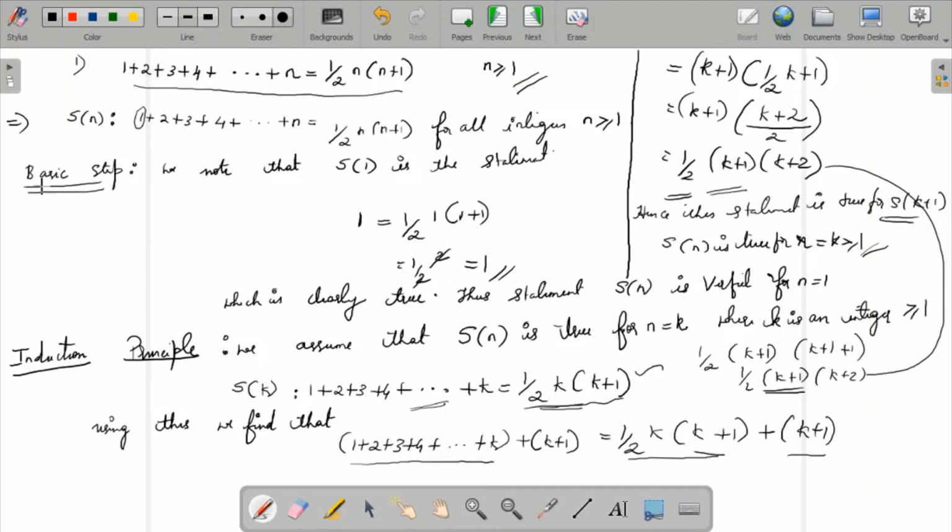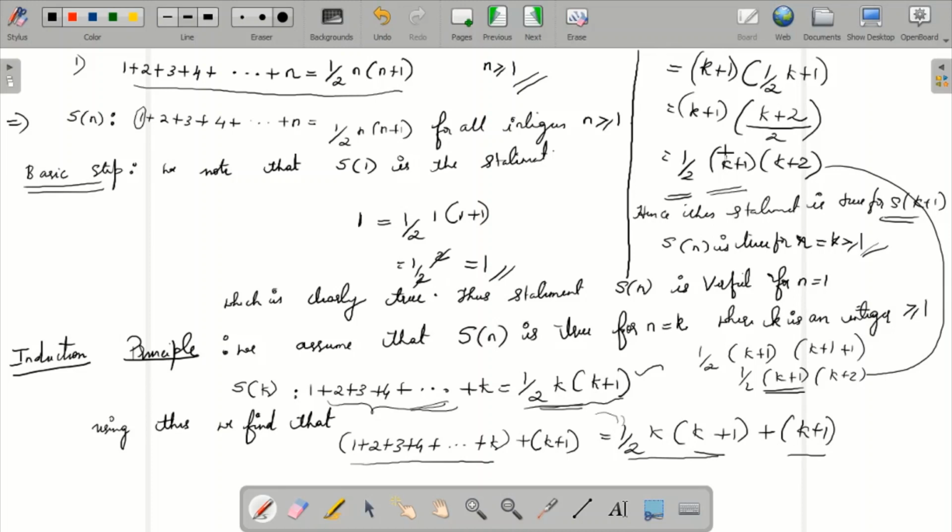The basic step is nothing but you have to take S of 1. The induction step is that you are assuming that S of k is true. Based on this assumption, you are trying to prove that it is true for k plus 1. So the left hand side is equal to the right hand side that I have assumed. So I have just added plus k plus 1. You know that this entire term is equal to this. So that's what I have written over here. Plus k plus 1 I added.